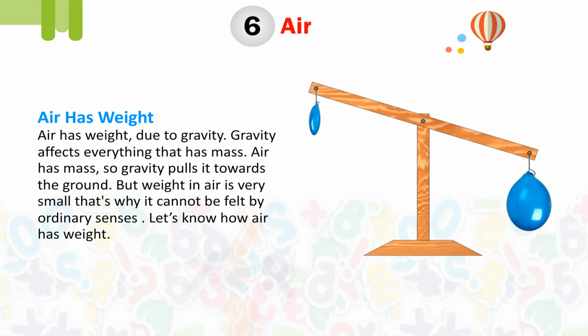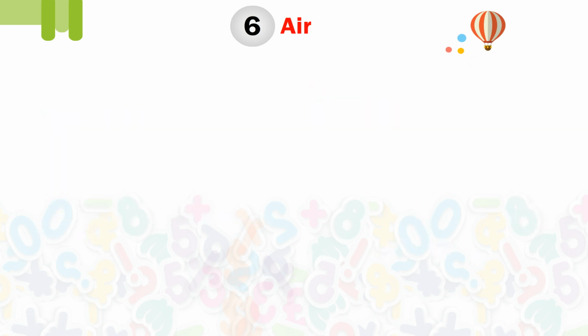Air has weight. Air has weight due to gravity. Gravity affects everything that has mass. Air has mass, so gravity pulls it towards the ground. But the weight of air is very small, that's why it cannot be felt by ordinary senses. Let's find out how air has weight.